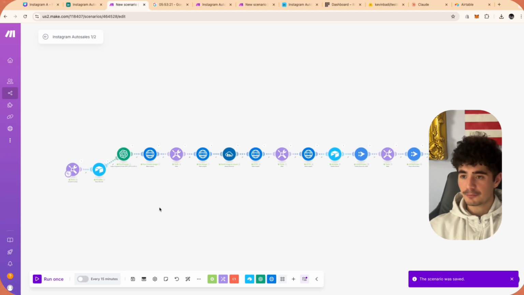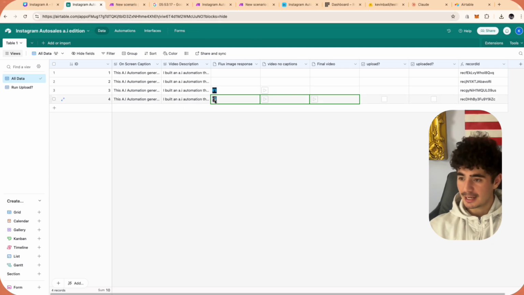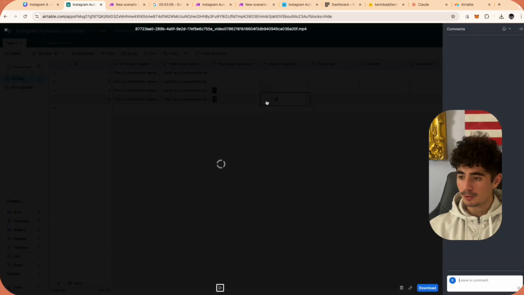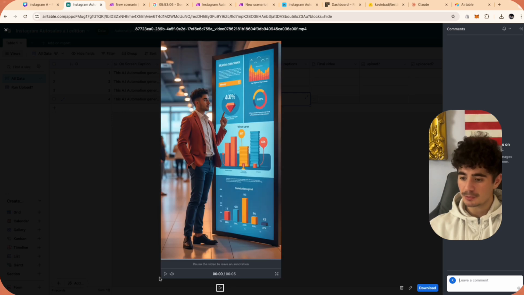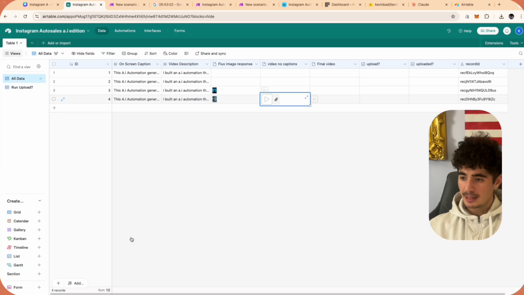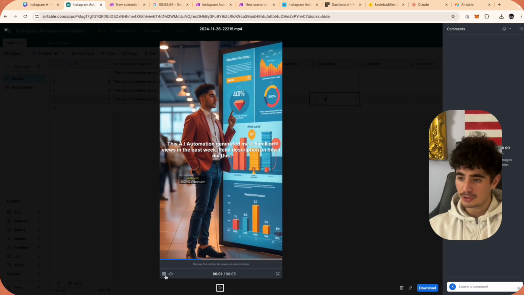So now we're going to click save. We're going to go back to our Airtable, and this was number 4. So we can now see that it has inputted the flux image response. So we can see what that looks like. Really, really dope. We can look at the video with no captions. All right, so this is without any on-screen captions. Looks really, really good. And then we can actually see the final video that has the on-screen captions and has the video overlaid. So that is all good to go.